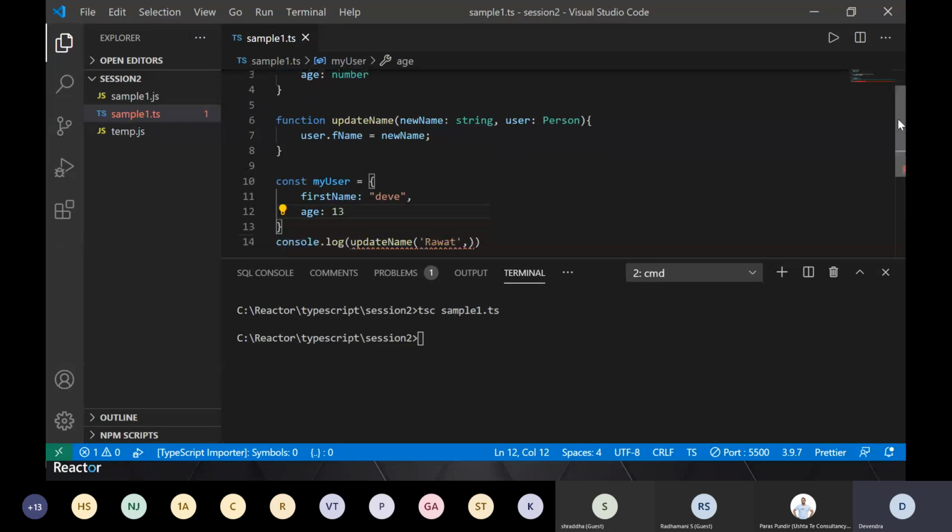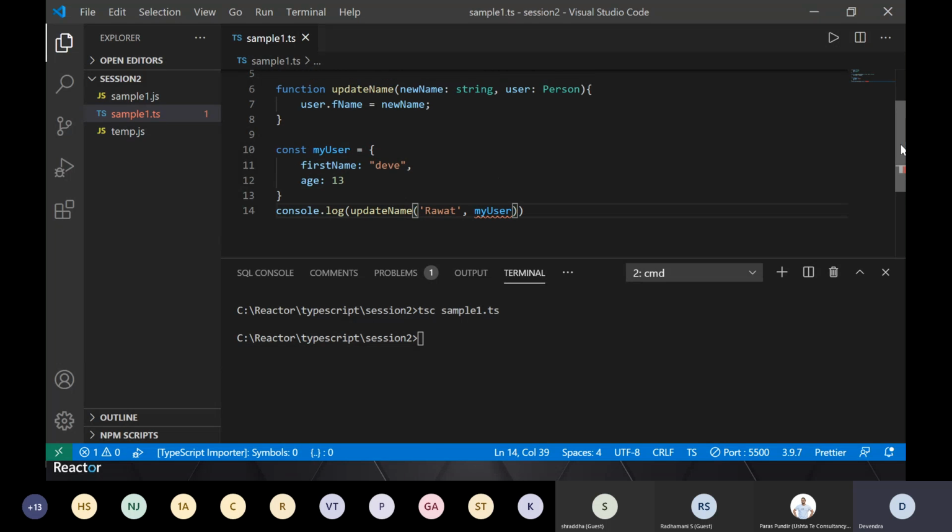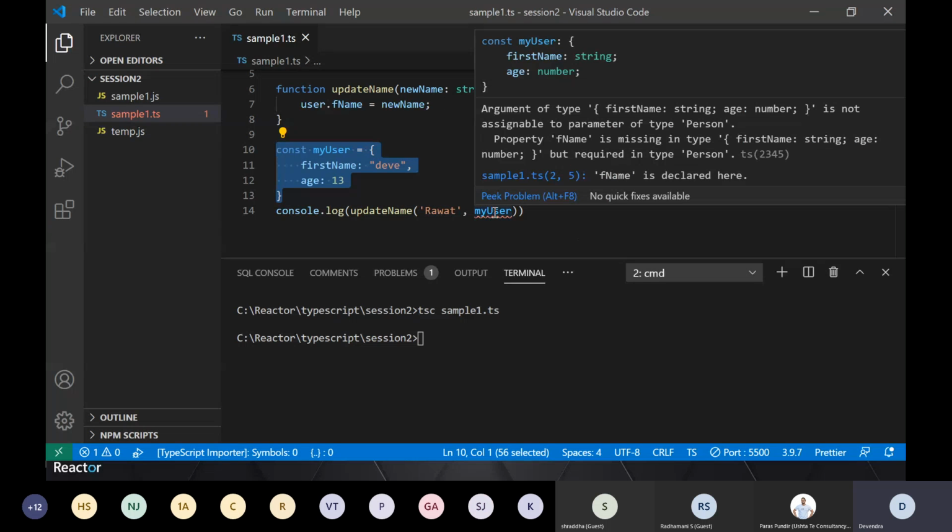Okay. So I did that. I'm trying to pass this object to this. This is a normal JSON object, which I might get as a response from some API or from my server-side code anywhere, right? So let's say I got this object and I am trying to do some manipulation here. As soon as I try to pass it, it will throw an error.